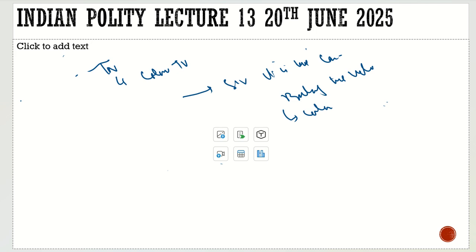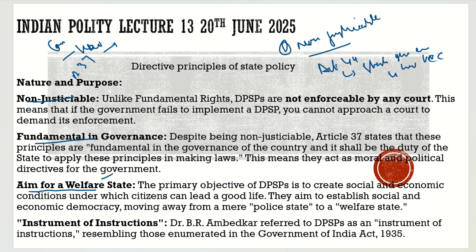What did the Supreme Court do? The courts called the political parties and asked them, why are you doing this, what is the reason for giving these freebies? The person who filed this PIL was Subramaniam Balaji, in 2013. You know what the political parties said? Sir, look at the Constitution, look at the DPSPs. Our aim is to go for a welfare state.